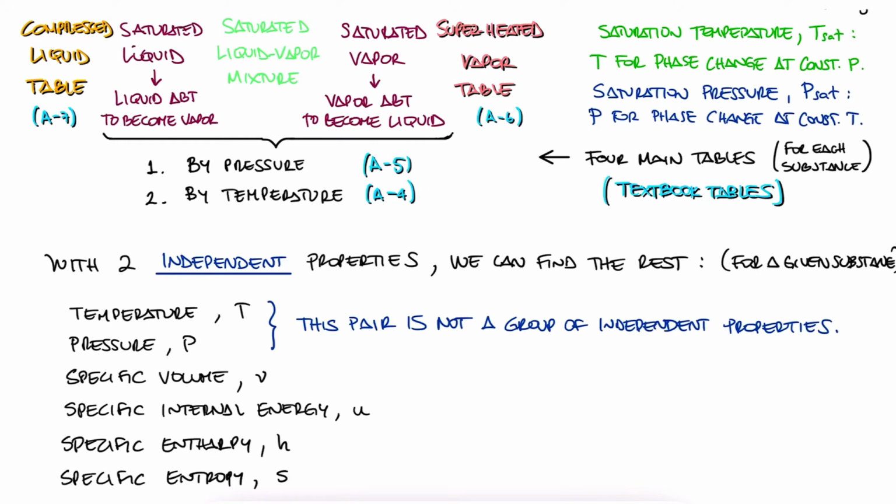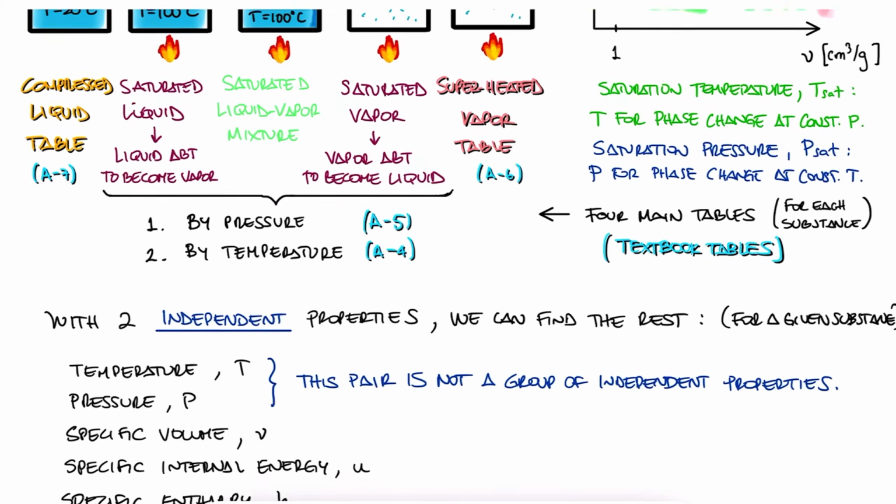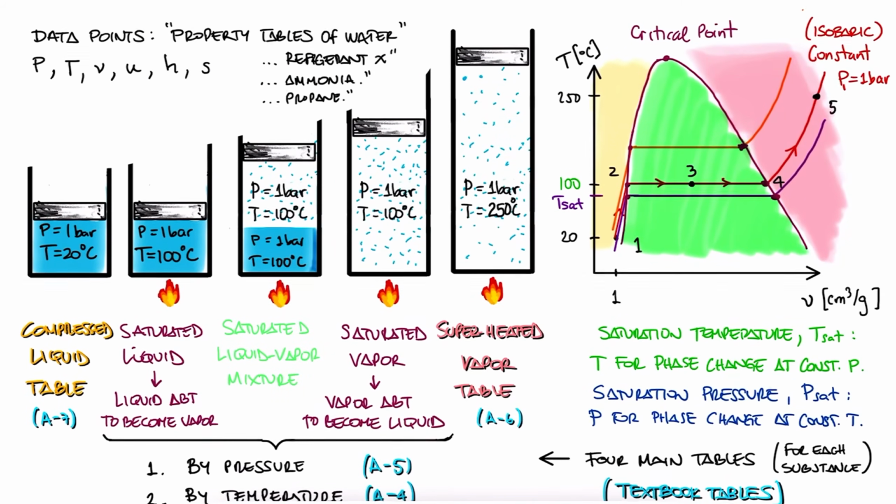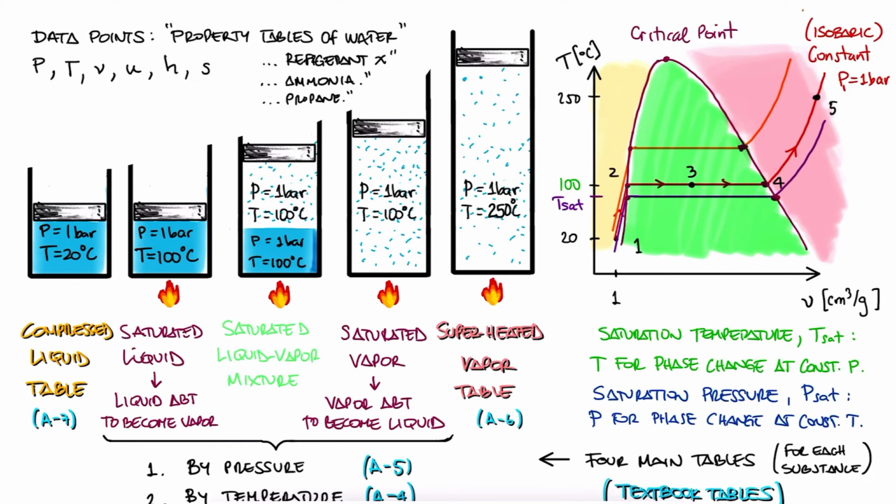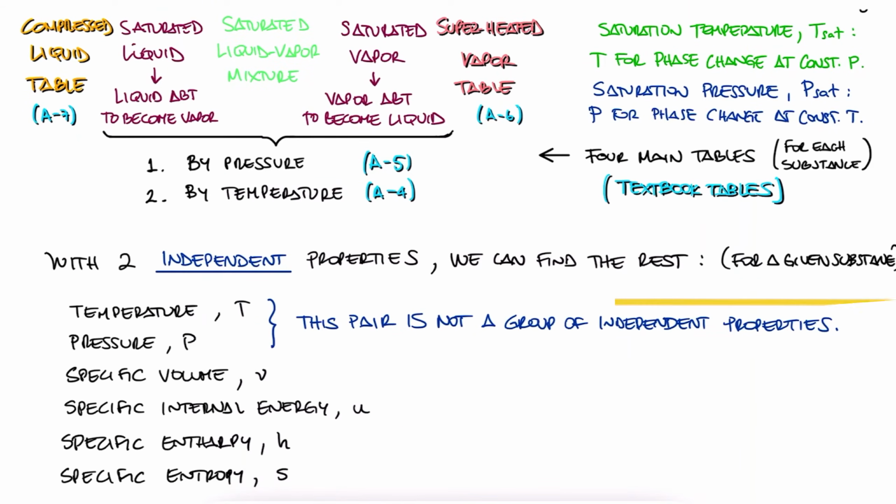If we know the pressure and the temperature, can we always find the specific volume of our substance? The answer is no. For a given pressure, meaning any one of these lines, it might be that the substance is in the saturated liquid vapor region, and therefore the specific volume can be anything that lies on that horizontal line. Sometimes it might be enough, but sometimes it isn't, so that's why we call the combination of pressure and temperature a not independent properties combination.